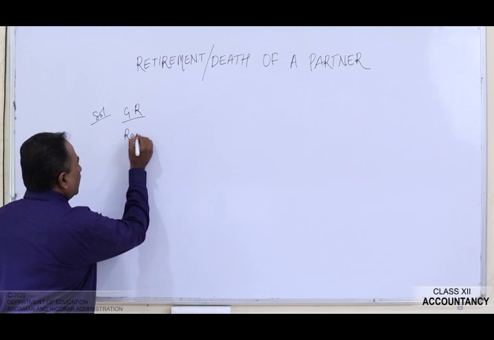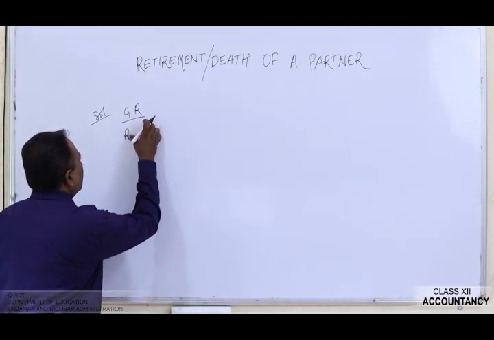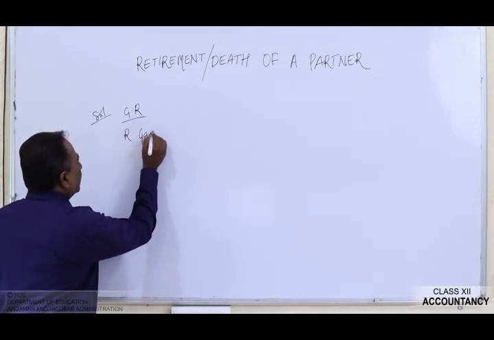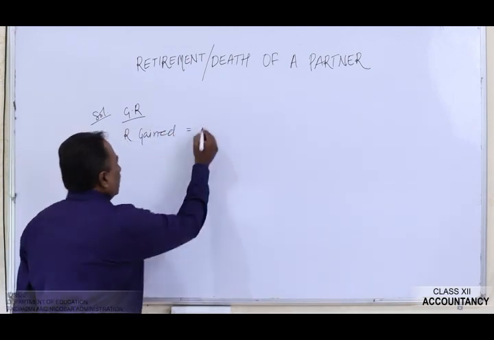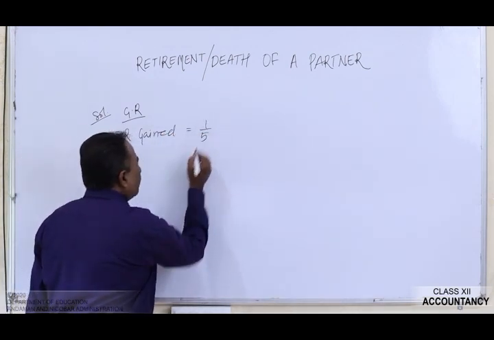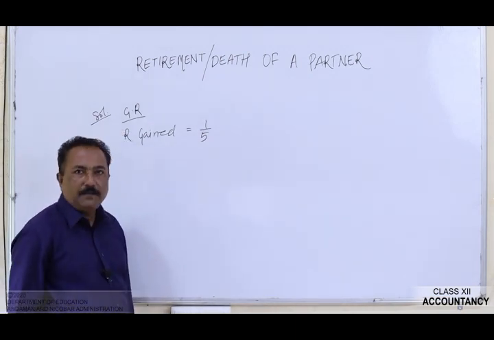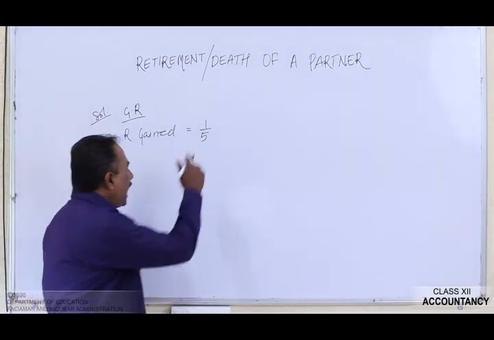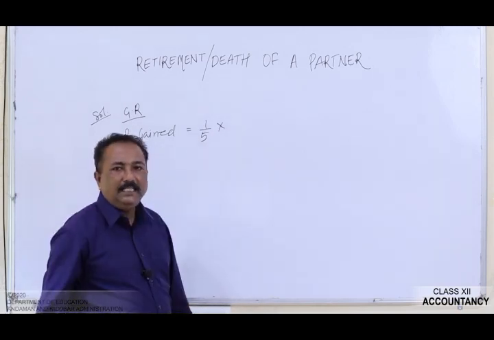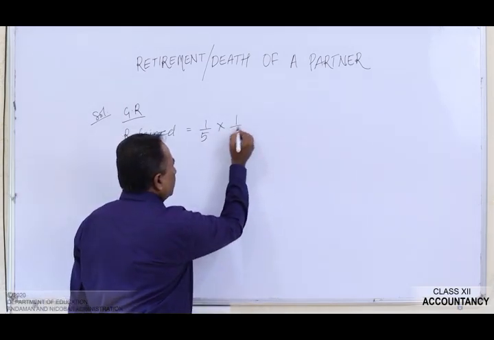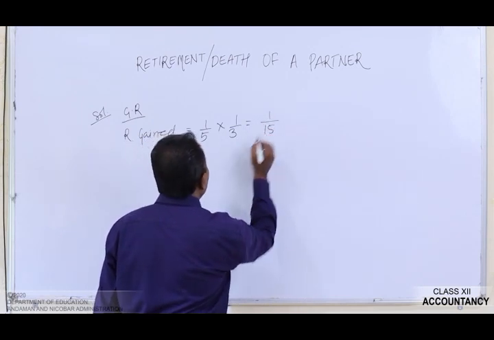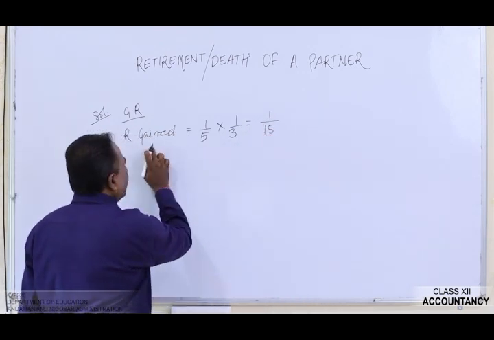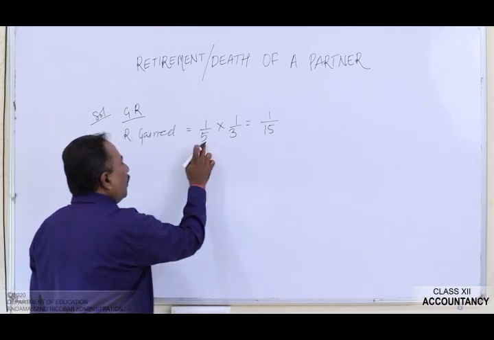R gained is equals to the share in profit which was left by M in the business was 1 by 5, and R got 1 by 3 of this. Multiply these two figures, it is 1 by 15. That is, R gained 1 by 15 out of 1 by 5.